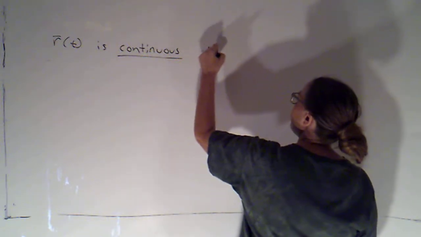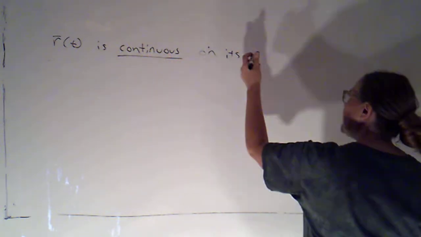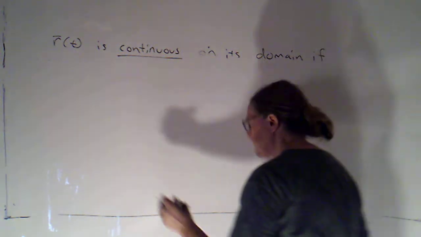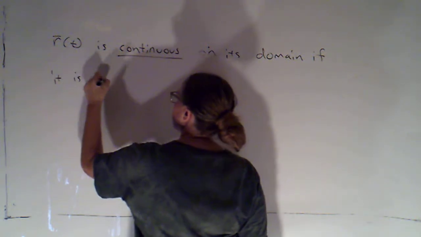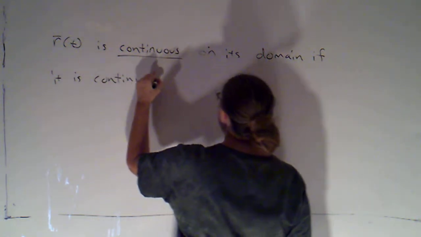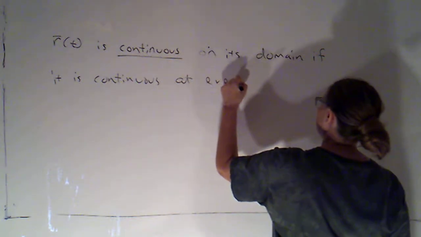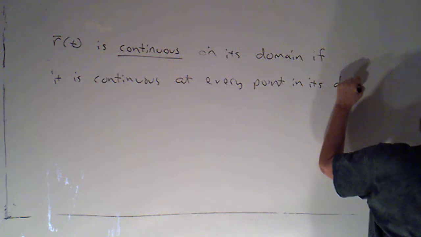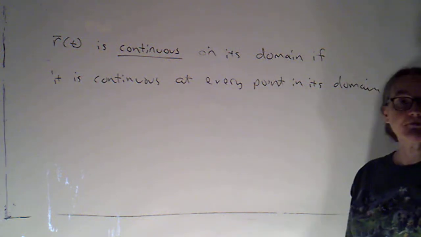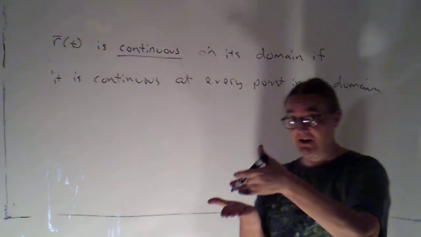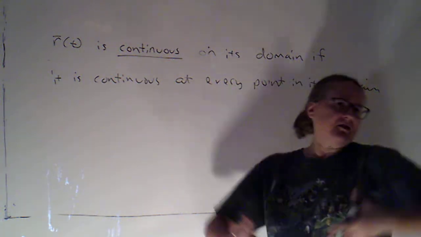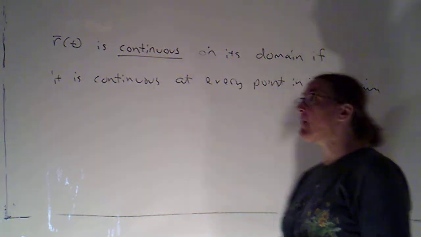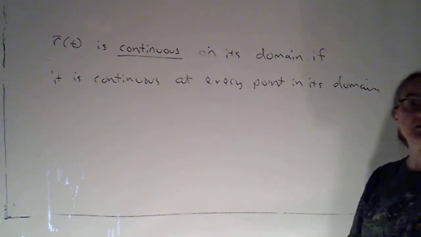And very often, we're concerned about functions being continuous not just at individual points, but on their domain. So r of t is continuous on its domain if it is continuous at every point in its domain. Okay, so the definition of continuity is for individual points, but then I say, well, the domain is just a whole collection of points. So if the definition is satisfied for every point in the domain, then we can say the function is continuous on its domain.